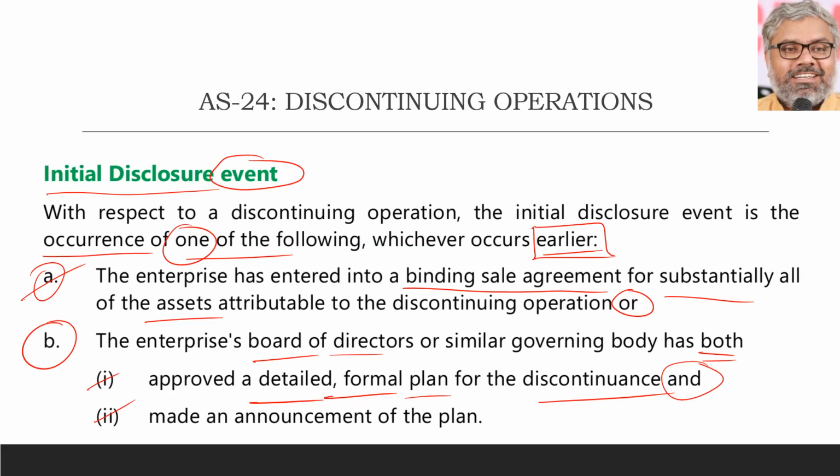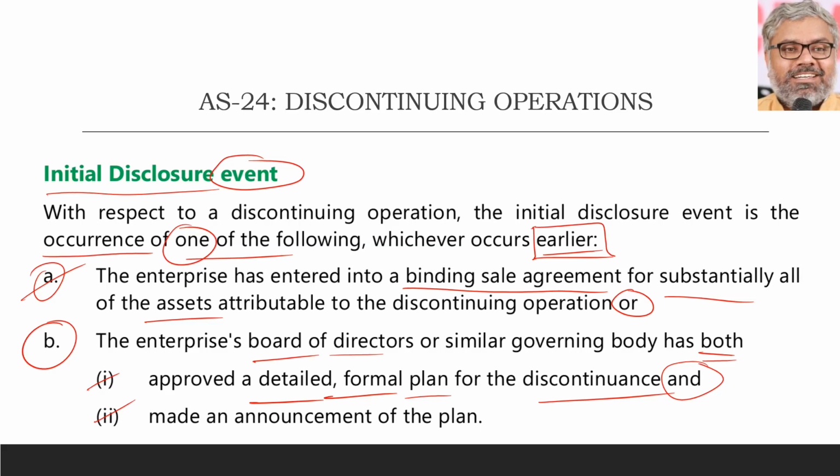The board of directors should have approved a detailed formal plan for the discontinuance and they should have announced that plan also. If that happened first, that is the initial disclosure event. Or the second thing, if there was a binding agreement entered into for selling substantially all of the assets of the discontinuing enterprise, the component which is now called a discontinuing operation.